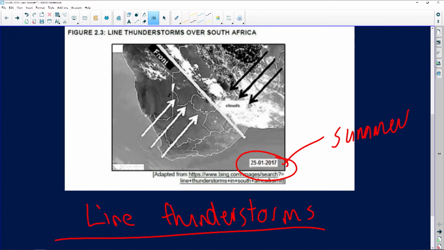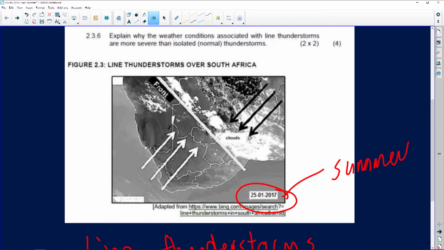Going back to our image, first of all, I'm going to fill in a little bit of detail over here. What they've shown us is a front. I'm going to use different color pens. There's the front.